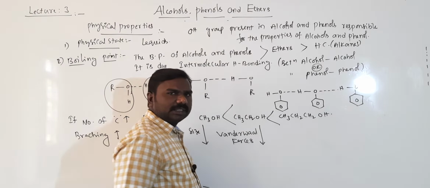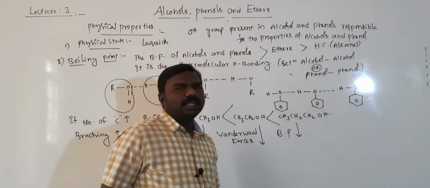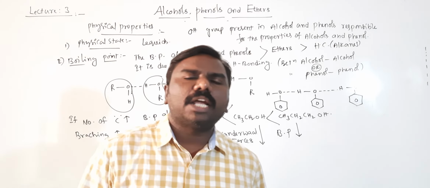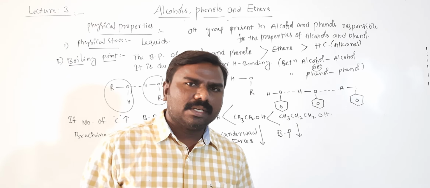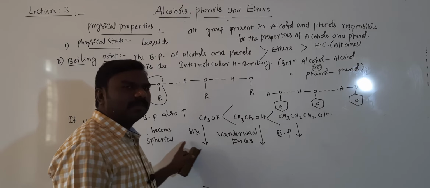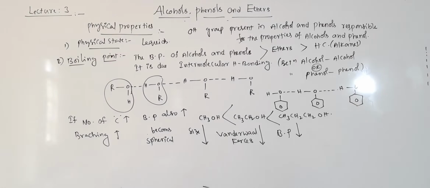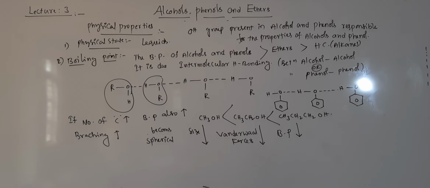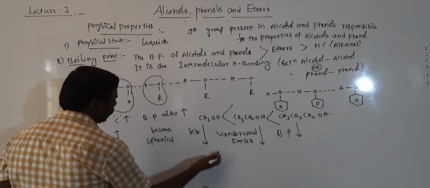Van der Waals forces decrease, boiling point also decreases. Getting it, students? As branching increases, boiling points decrease because the shape becomes spherical, size decreases, and van der Waals forces decrease. That's why boiling points decrease. So size decreases, surface area will decrease.